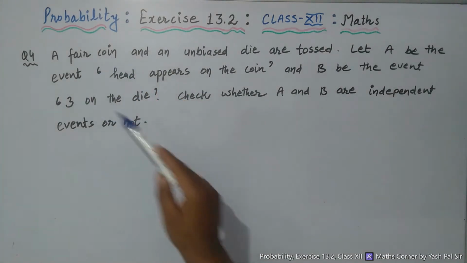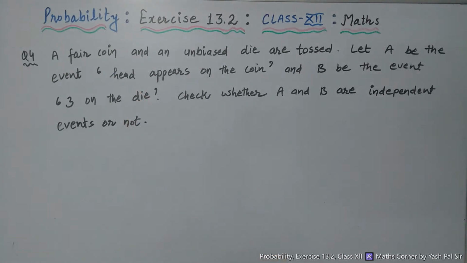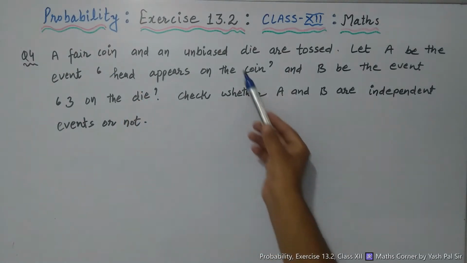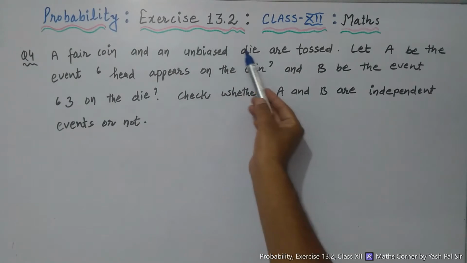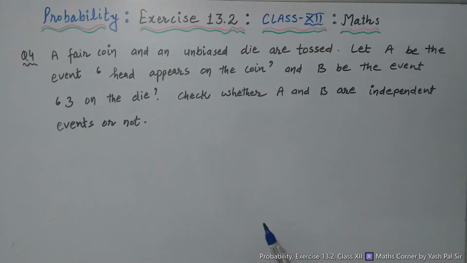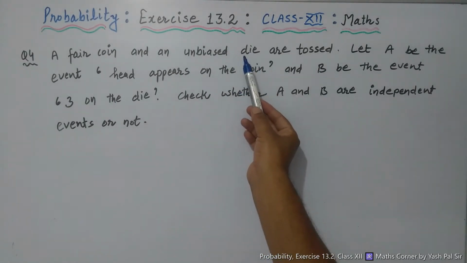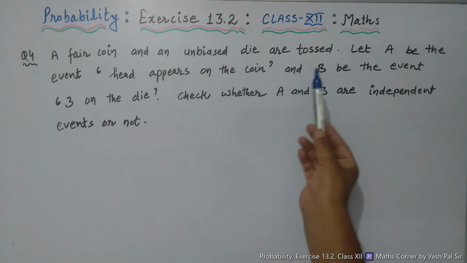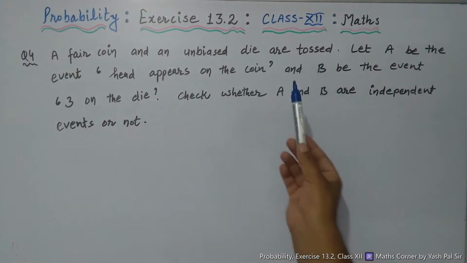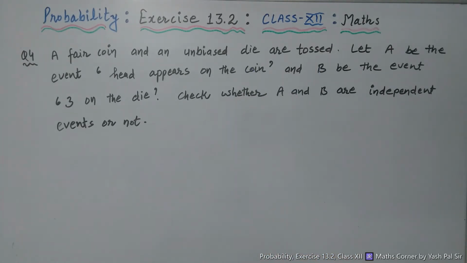Coin is very much fair, equal chances of appearing head as well as tail. Similarly, unbiased die means the die is also fair. There is equal chance of appearing either 1 or 2 or 3, 4, 5, 6. Six faces are there. Equal chances of appearing each face.